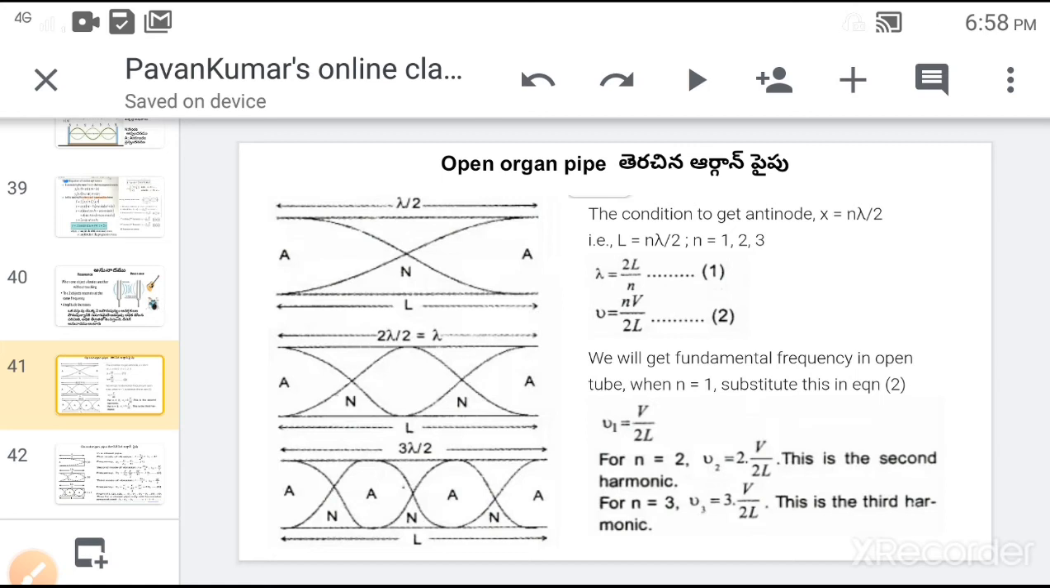Next, the frequency ratio in the case of open organ pipes is n1 is to n2 is to n3 is equal to 1 is to 2 is to 3. That is, all harmonics are observed in the case of open organ pipes. The frequency n1 is called the fundamental or first harmonic frequency, n2 is called the second harmonic frequency, n3 is called the third harmonic frequency. That is, all possible frequencies n1, n2, n3 are called harmonics. Except n1, all remaining frequencies are called overtones. So n2 is called the second harmonic or first overtone, n3 is called the third harmonic or second overtone.